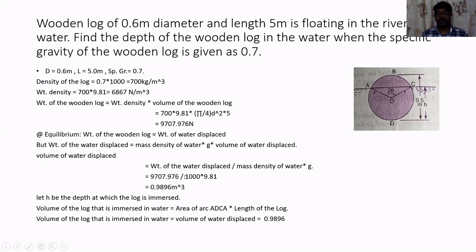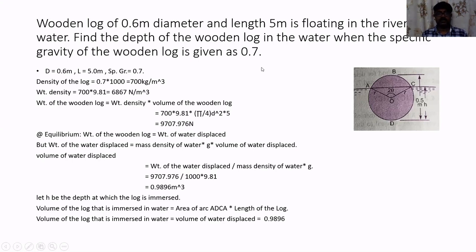9707.976 divided by the density of water, which is 1000 kg per meter cube, into 9.81. That will give me the total volume of water that has been displaced. The total volume of water that is displaced is equal to 0.9896 meter cube. So this much will be the volume of water that has been displaced when you are throwing a wooden log of given geometry.